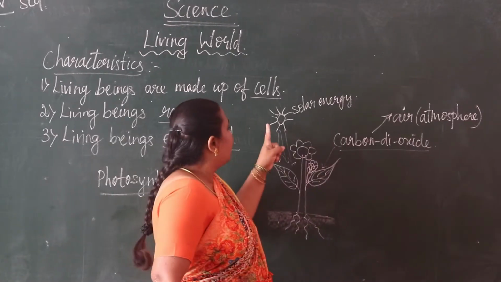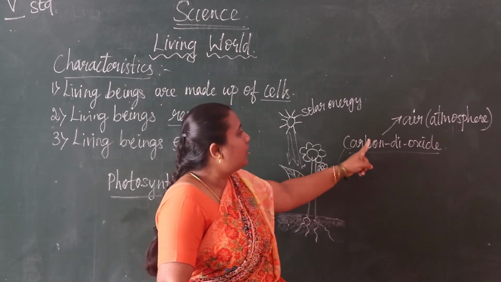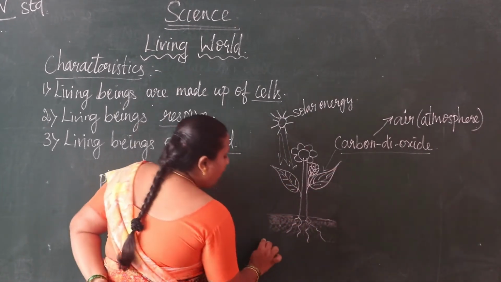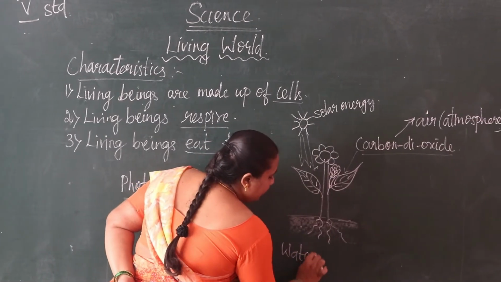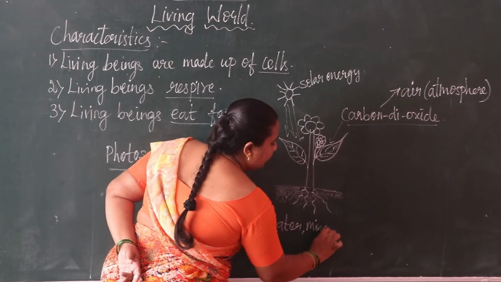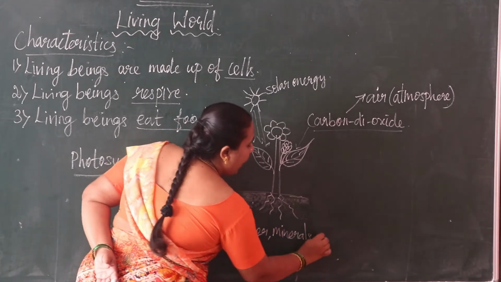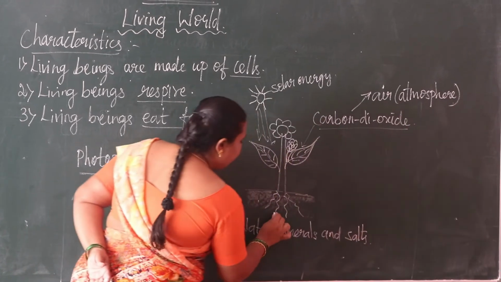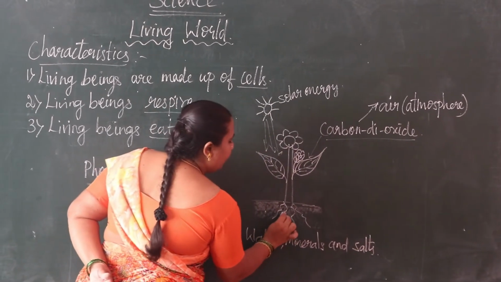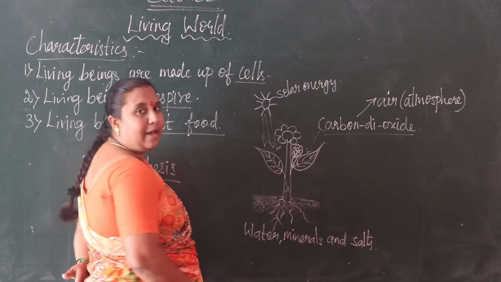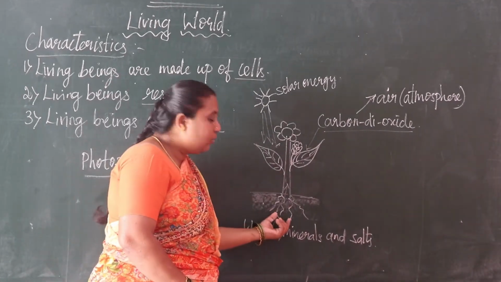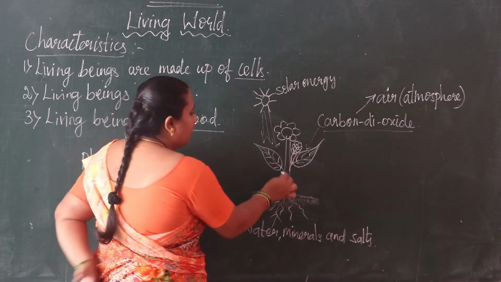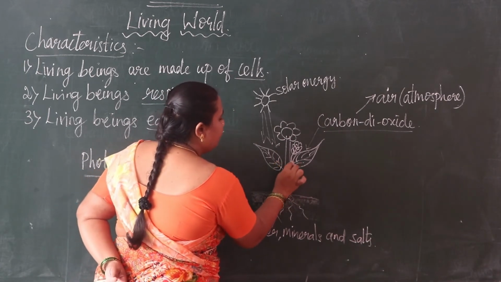one more ingredient. So one is solar energy, another one is carbon dioxide, and one more thing, that is water, minerals, and salts from the soil. Through the root, it comes through the stem. From the roots it goes through the stem, through the leaves.